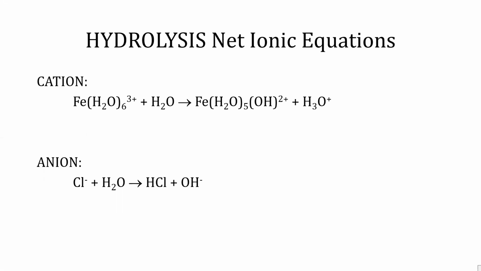When chloride reacts with water, it appears that hydrochloric acid and hydroxide ions are produced. The problem is that only the cation hydrolysis will occur, because in the anion hydrolysis, the products will react with each other, reforming the original reactants, resulting in no reaction.